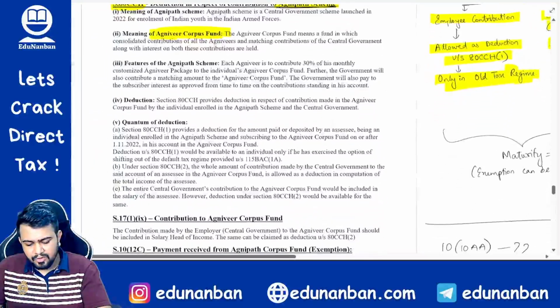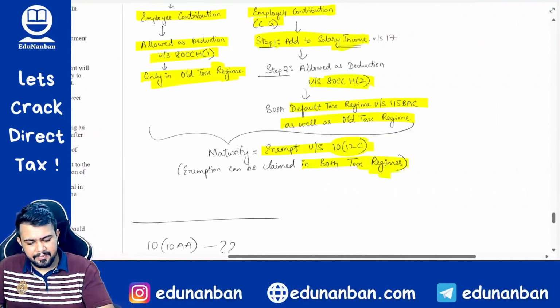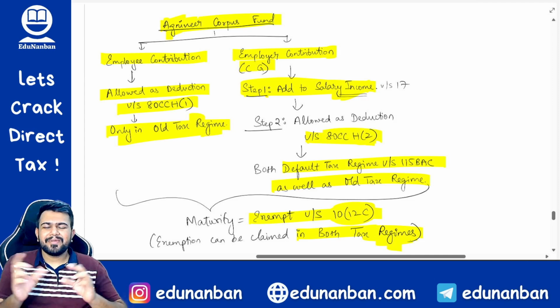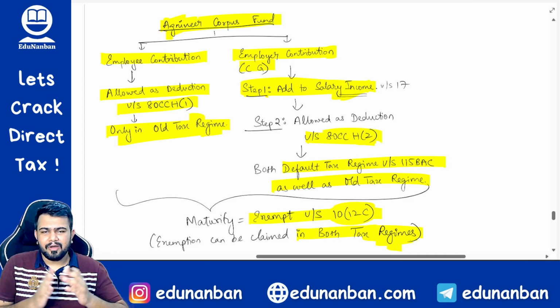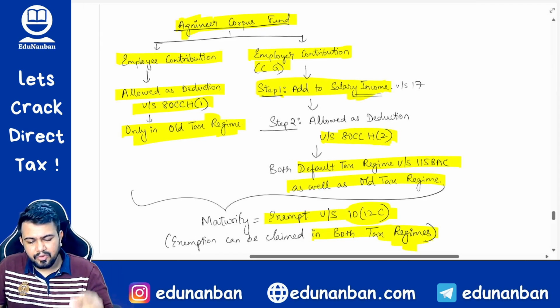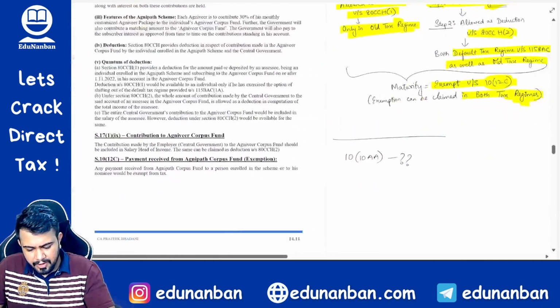Now if you just go to this page and you read all the provisions, you will easily be able to understand. It is very simple, nothing complicated about this section. The concept is similar to the provident fund or pension scheme which we have already studied. Similar concept will apply here also to the Agniveer Corpus Fund. Okay. So I hope you are clear.